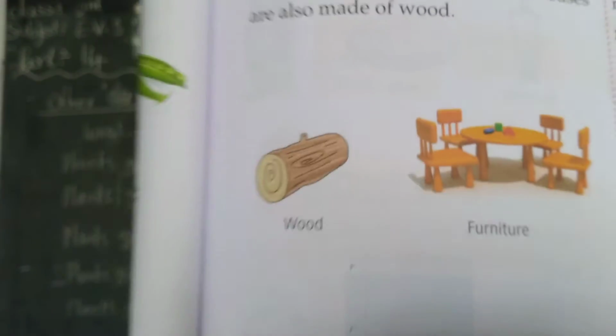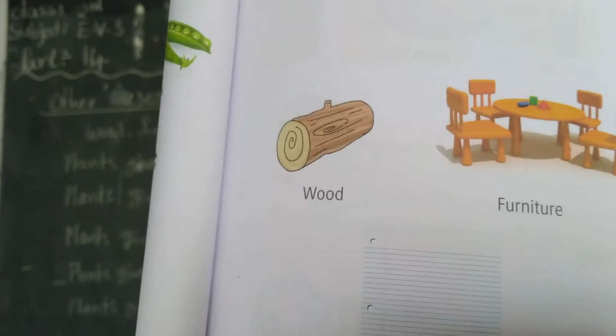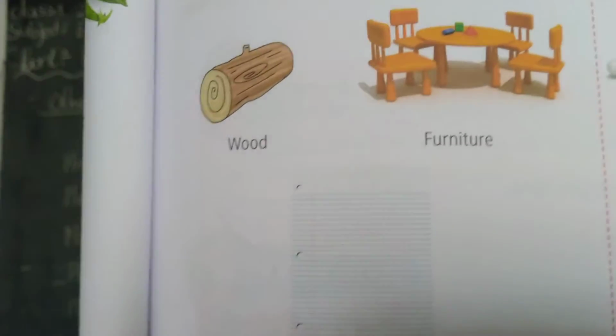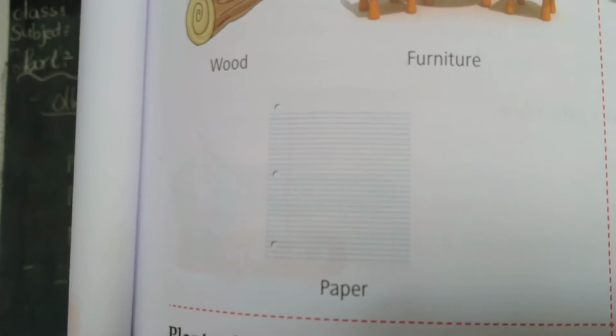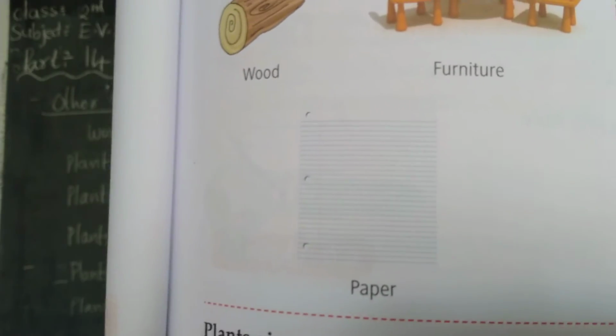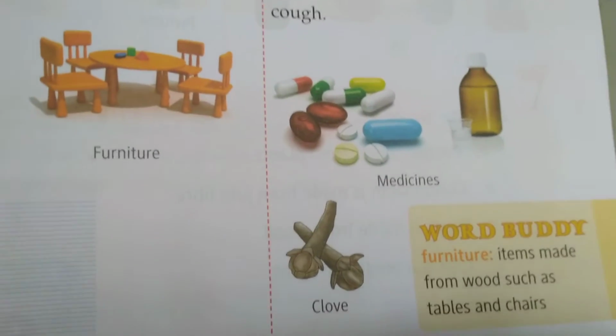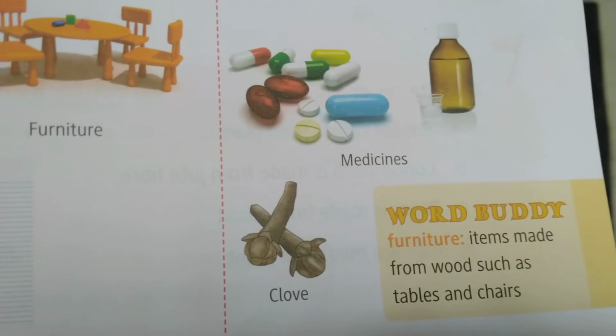this is the uses of plants: wood and furniture. We make furniture and different types of household things. Paper, we write on paper. We need wood; it makes paper. And next one is medicines. Yes, medicines also come from plants.